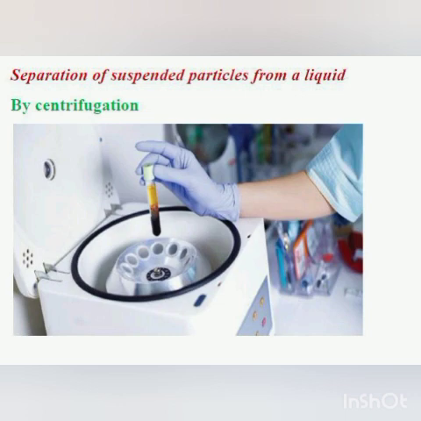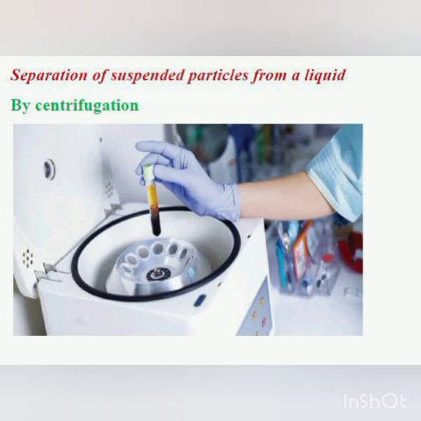After that you can separate it by filtration. Have you understood or no? Or by decantation, because the heavier particles will settle at the bottom and the liquid will be on the top. So after the centrifugation you can simply drain off the liquid. Is it clear? So you can see here, this is the centrifuge machine.